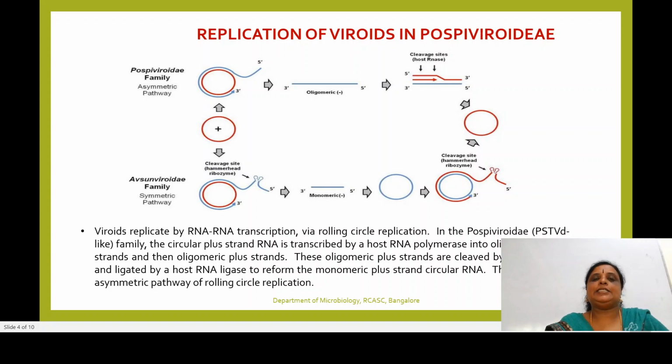So let us study these in detail. Let us study how this Pospiviroidae, that is potato spindle tuber viroid, replicates by the asymmetric pathway. Here the viroid replicates by RNA transcription via the rolling circle mechanism. I need not explain what this rolling circle mechanism is. In the Pospiviroidae family, the circular